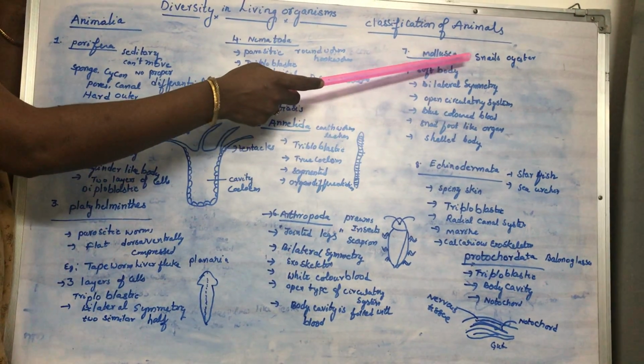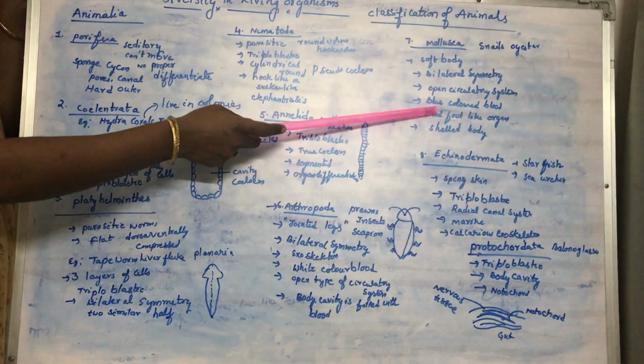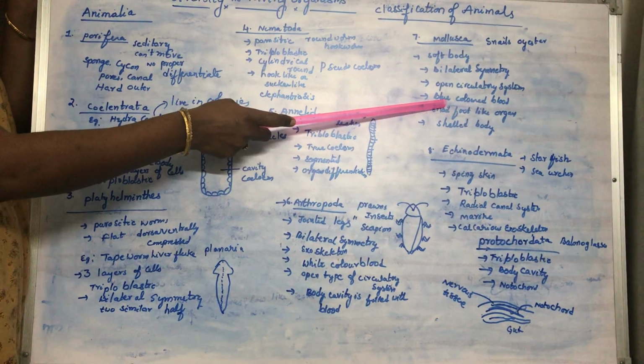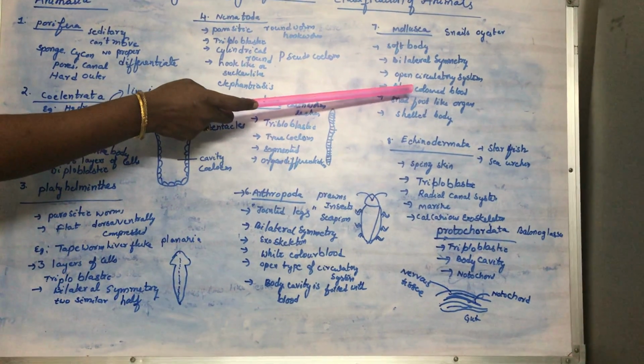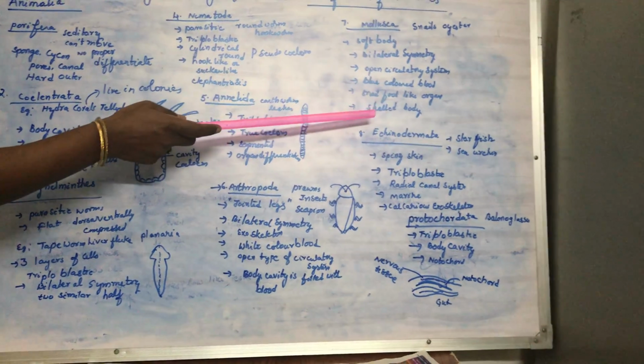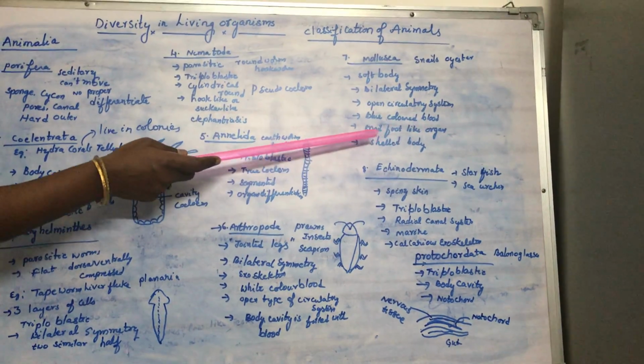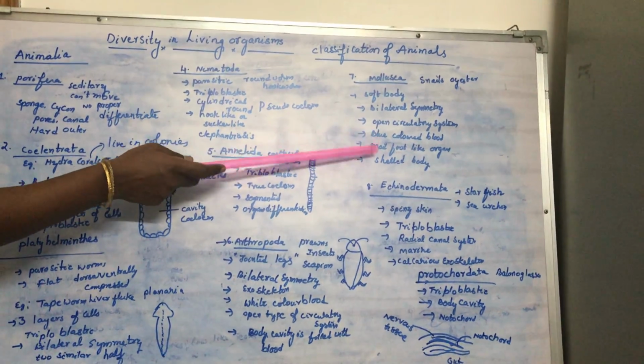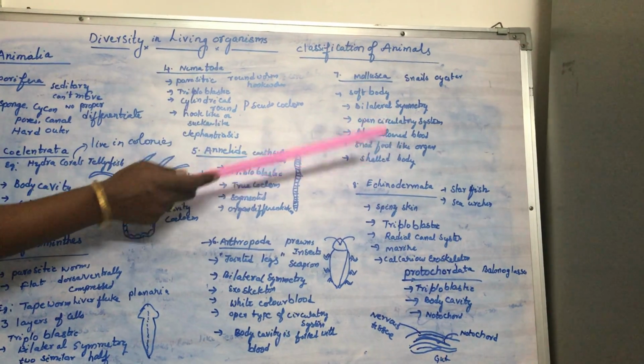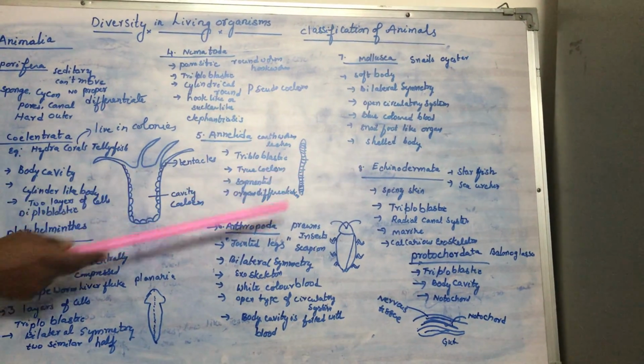Now coming to the colored blood, some of the molluscans like snails have blue colored blood due to the presence of a blue colored pigment, and the snails move with a foot-like organ, and they are also bilaterally symmetrical.